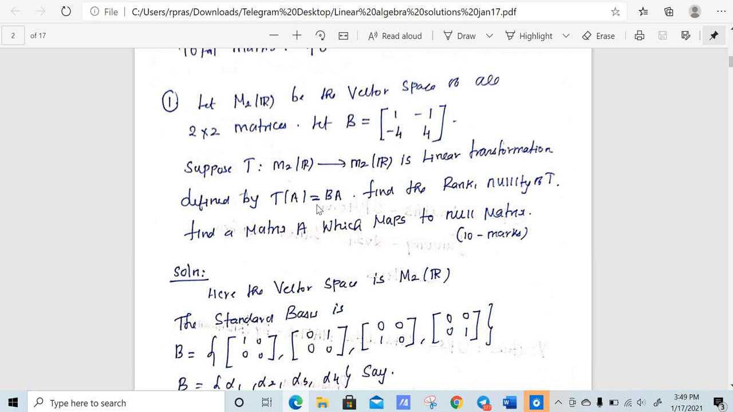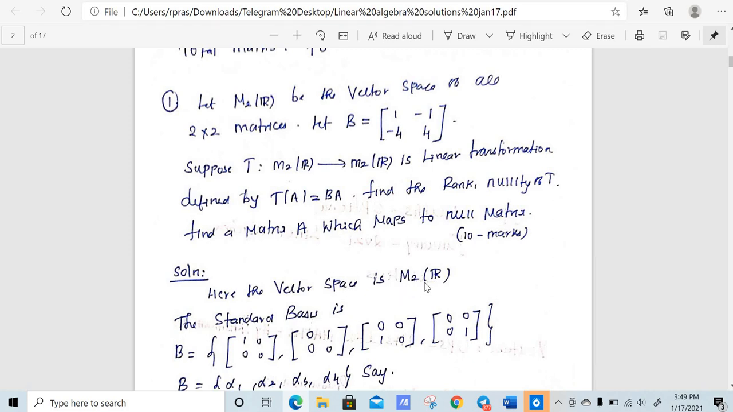Now we need to find the matrix for T. After finding the matrix of T, we can find the rank and nullity very easily. So how can you find the matrix for T? We need to find the matrix of T with respect to the basis. Here they haven't talked about the basis, which means we need to take the standard basis.